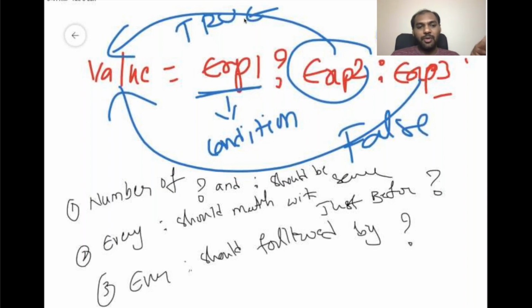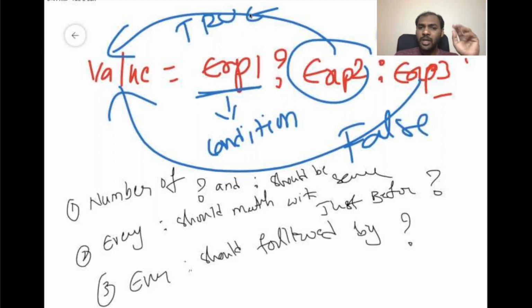So what is condition number 1? The number of question marks and colons should be the same. X is to X, Y is to Y. If you have Z question marks, you should have Z colons. 1 is to 1, 2 is to 2, 3 is to 3, 4 is to 4, 5 is to 5, N question marks, N colons. However many question marks are there, that many colons should be present. This is the most important condition.